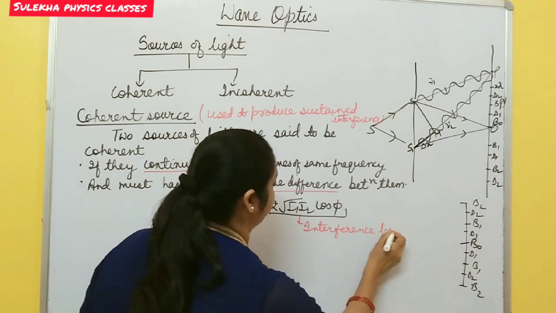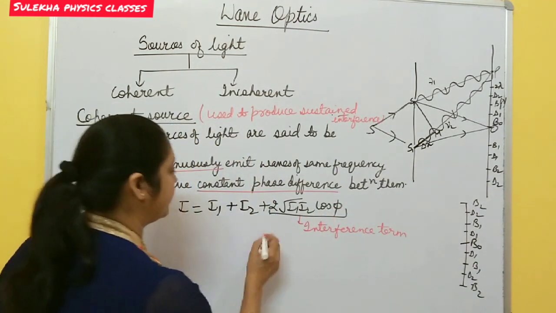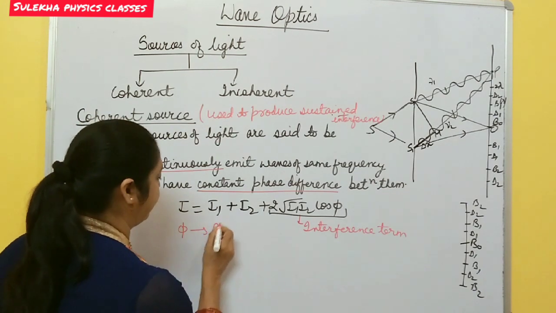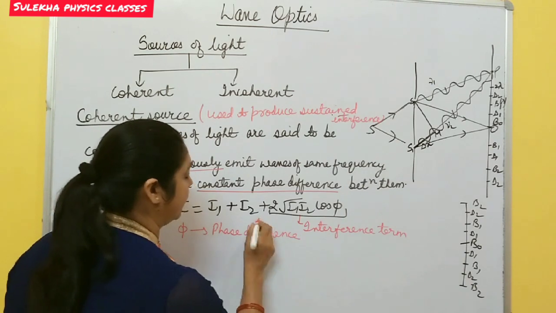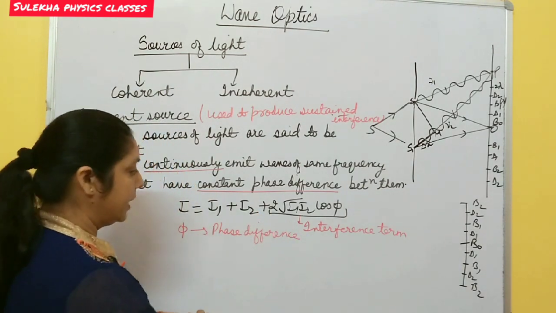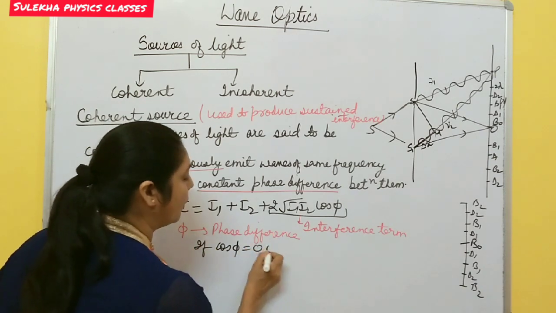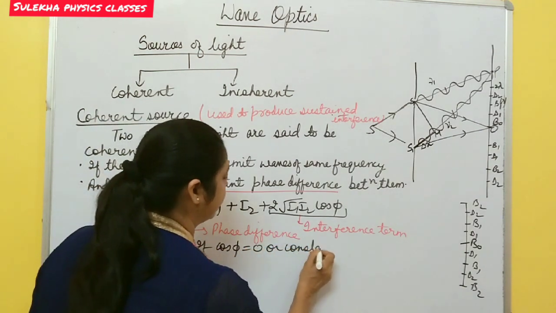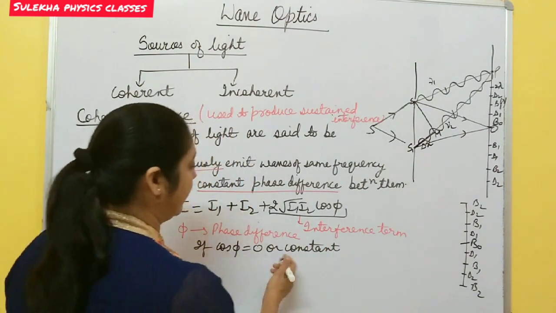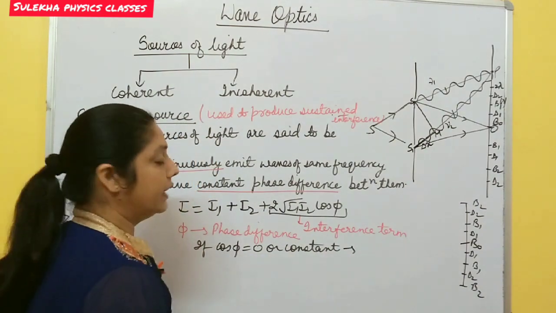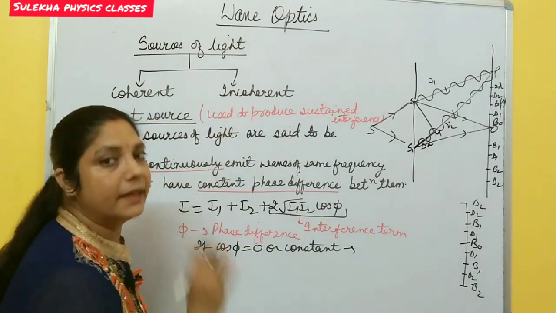Phi is the phase difference between the two waves. If this cos phi is 0 or constant, constant meaning any angle, 30 degrees, 40 degrees, 50 degrees between the two waves, then we get static interference. It means the intensity always remains constant at that point.